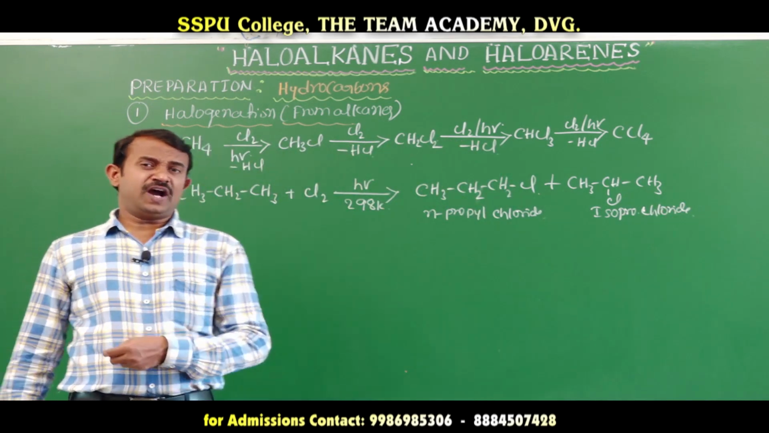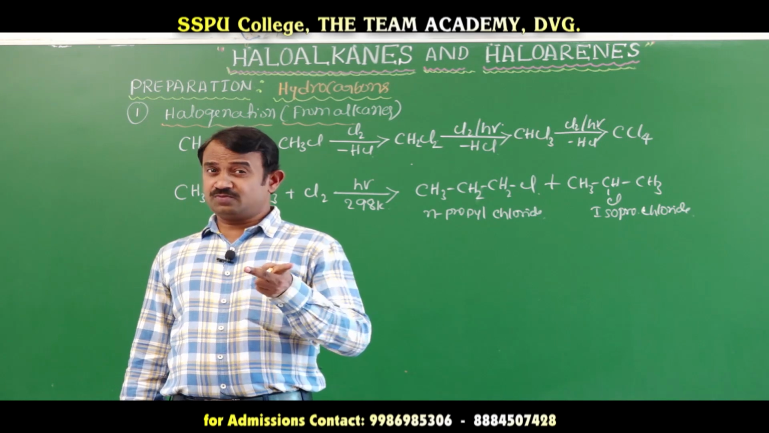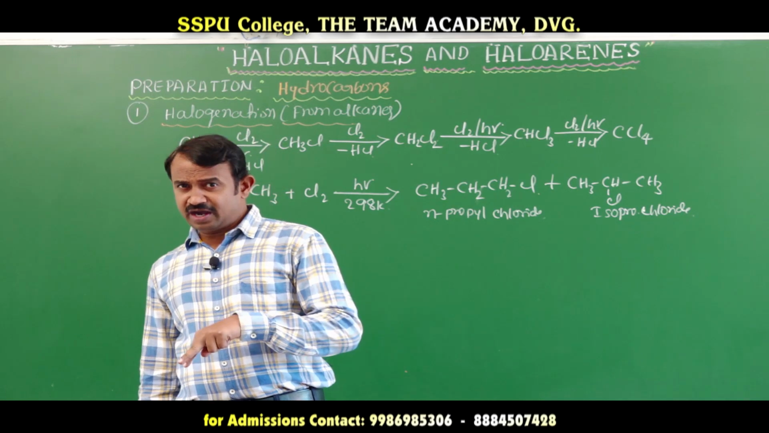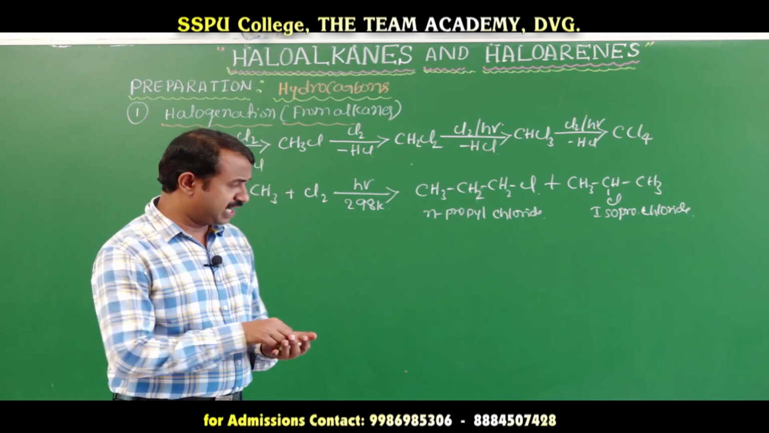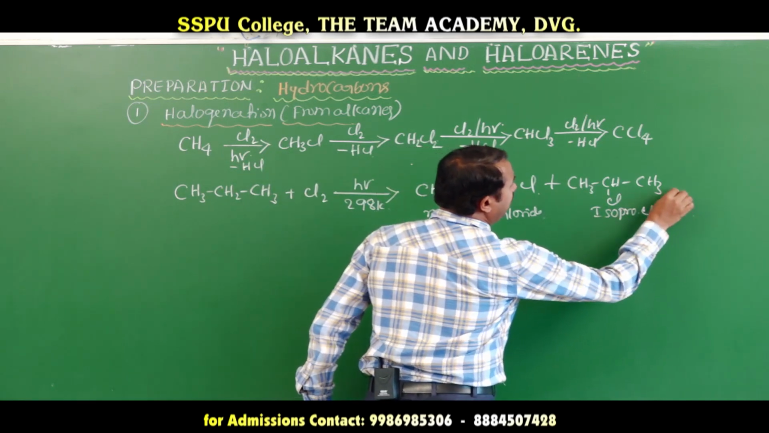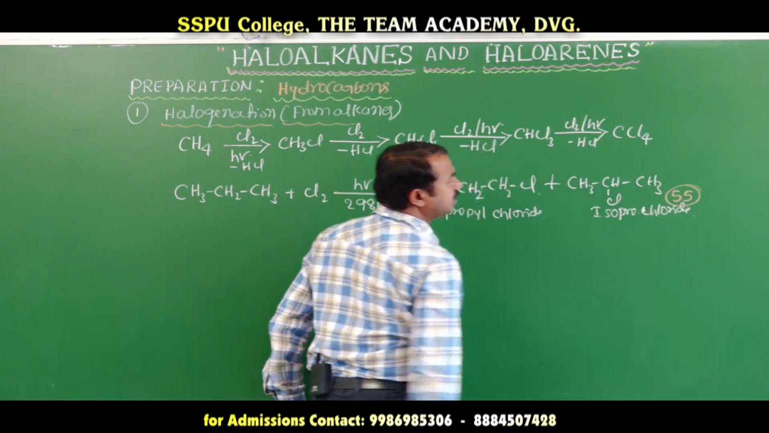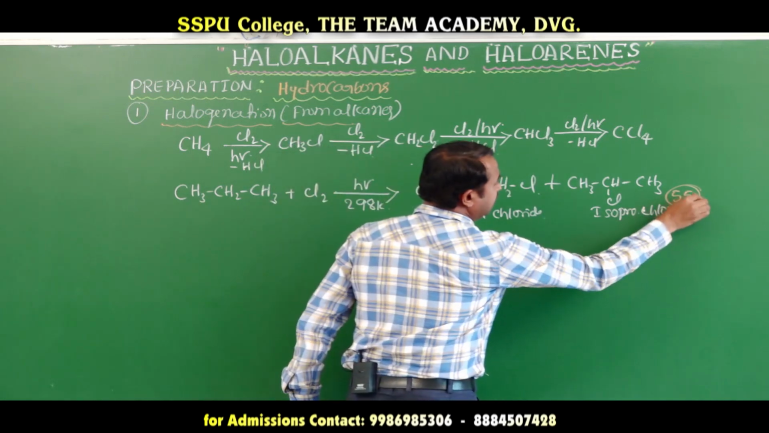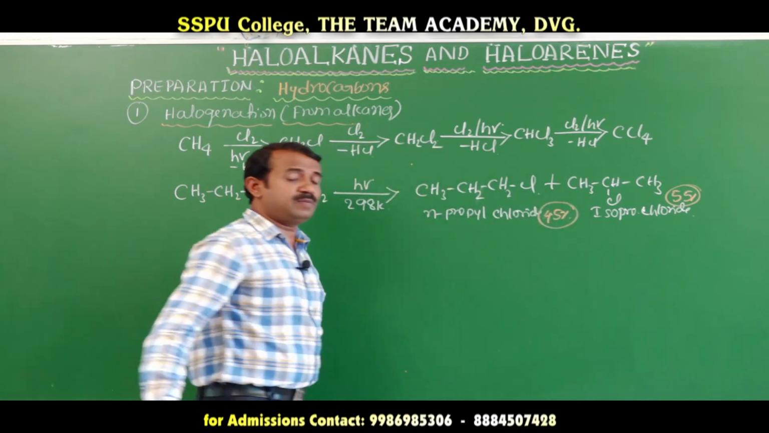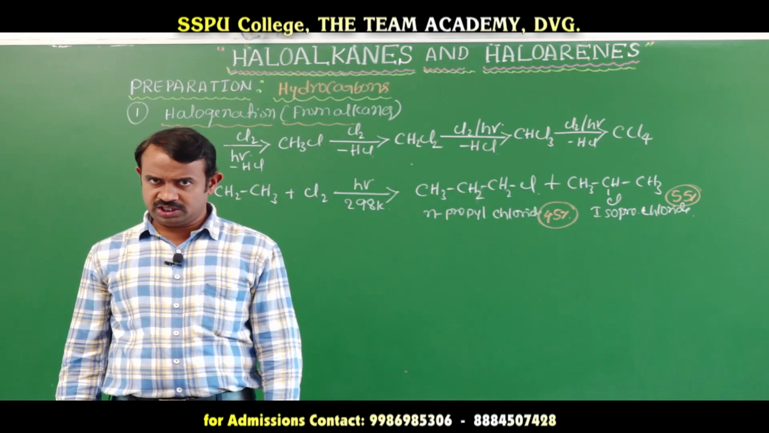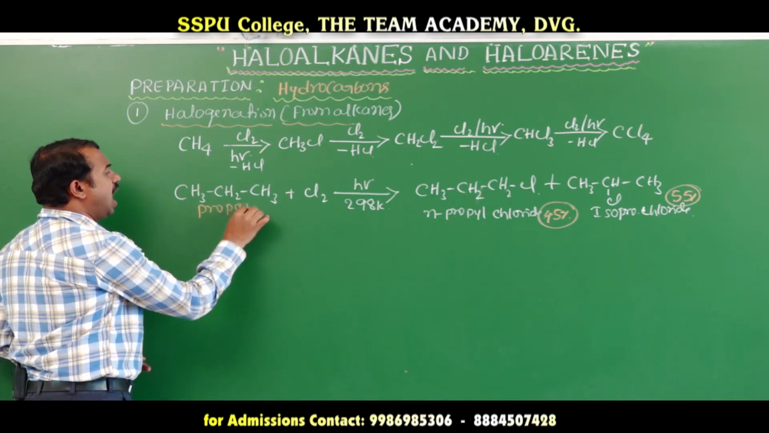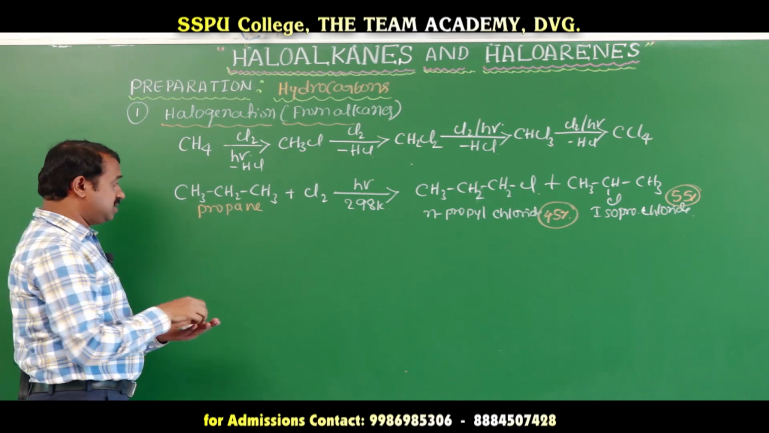We will get a mixture of isomers because the secondary free radical is more stable than the primary free radical. Here we are getting 55% yield of the secondary, which is more, and the primary is 45%. You will get a mixture of isomers. This is propane, or you can take other higher alkanes.